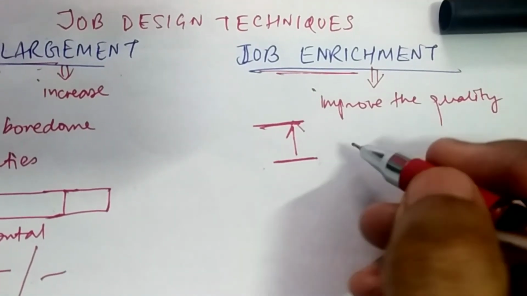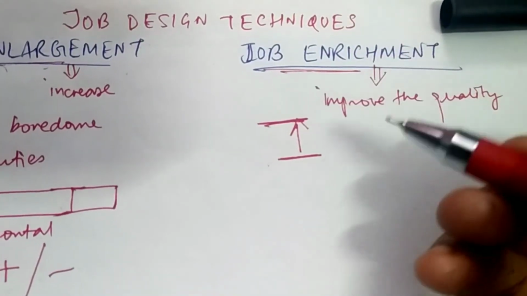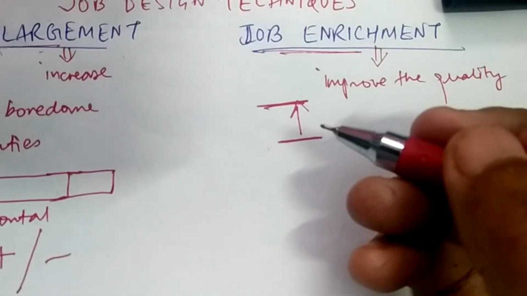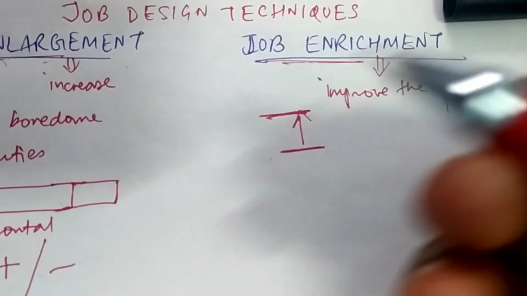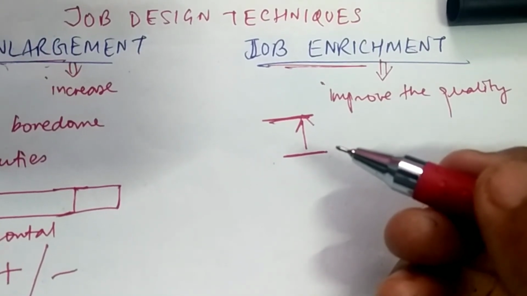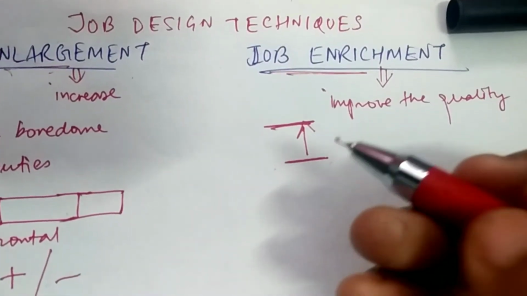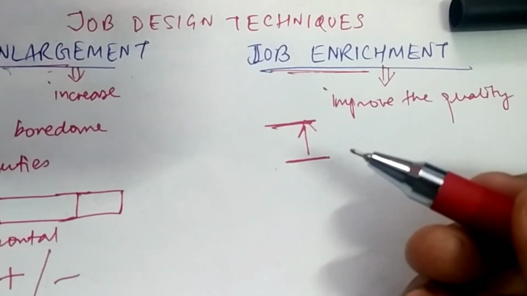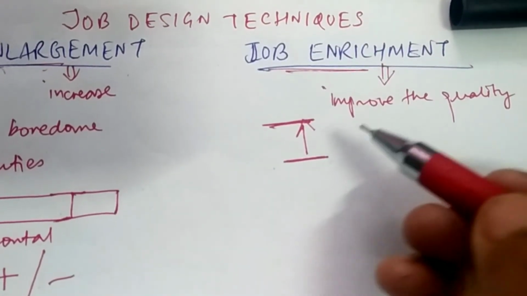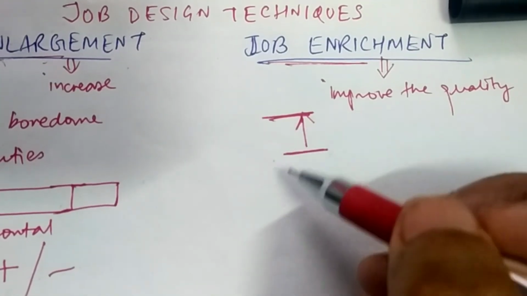The employee gets motivated here because his position is increasing, his responsibility is increasing, he is getting a more challenging job, and the scope of his work is also increasing. So there will be less labor turnover. What is the meaning of labor turnover? That they will not leave the organization, and their performance will improve, because the job is getting challenging.